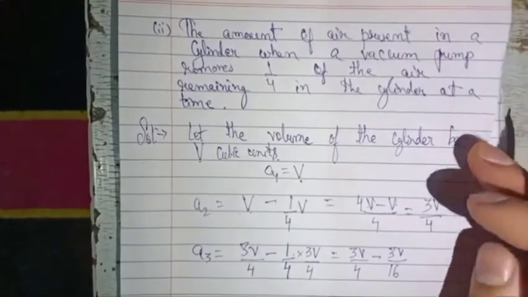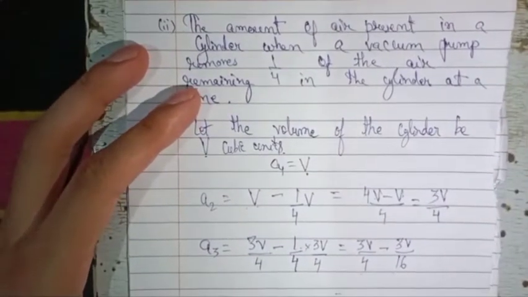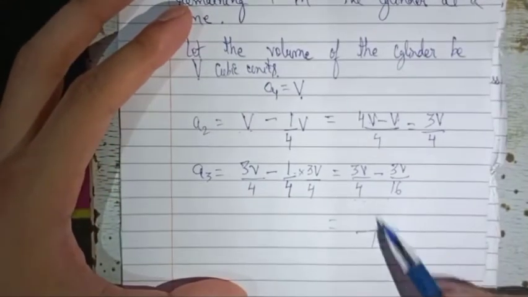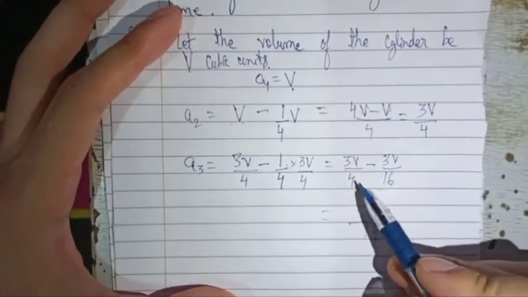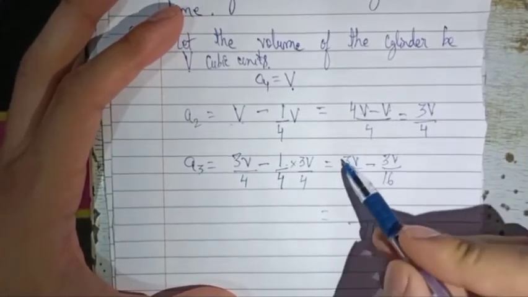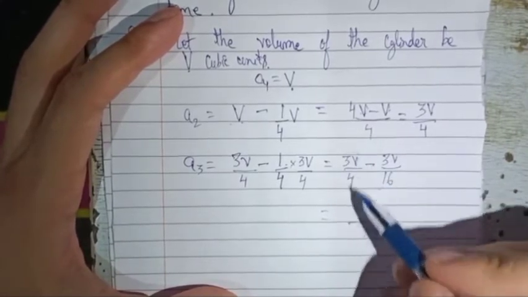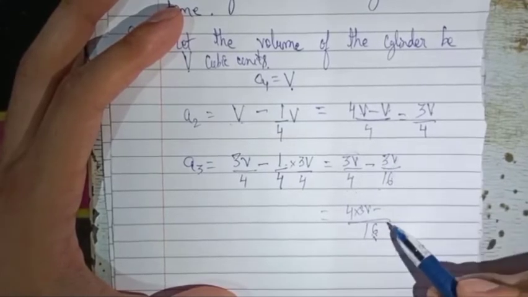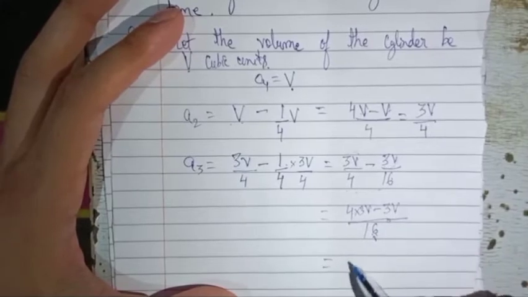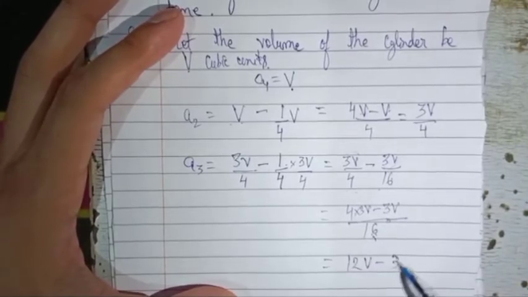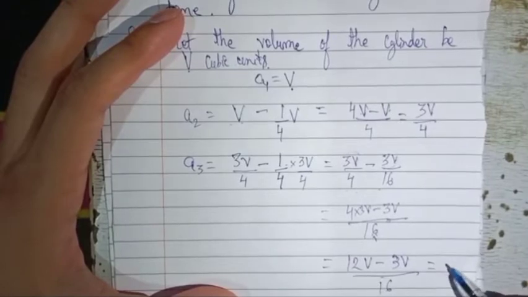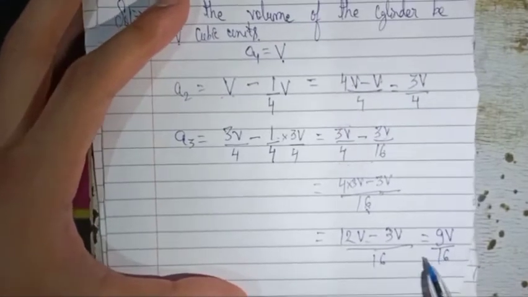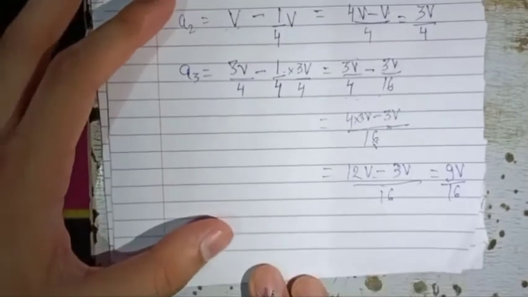So taking LCM between 4 and 16, the LCM will be 16 only. 4 divides 16 four times, so 4 will multiply to the numerator: 4 into 3V, minus 16 divides 16 one time, so 1 multiply with 3V, it will remain 3V as it is. It will become 12V minus 3V whole divided by 16. That means 9V/16, since 12 minus 3 is 9. So 9V/16 will be the third term.